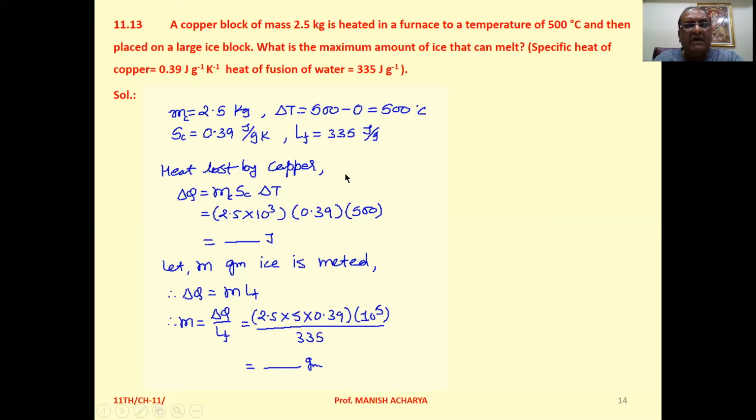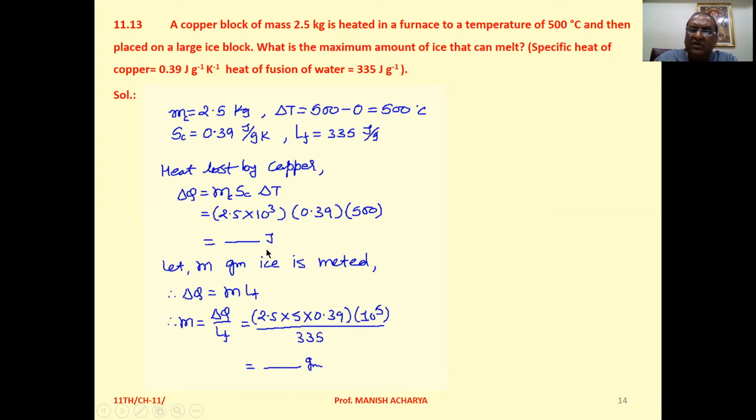Now first of all, we have to calculate the heat lost by copper. So we have the equation delta Q = m s delta T. So delta Q, the heat lost by copper, is mass of copper 2.5 × 10^3 gram, specific heat of copper 0.39, delta T, change in temperature, that is 500. Solve this one, you will get the heat lost by copper.